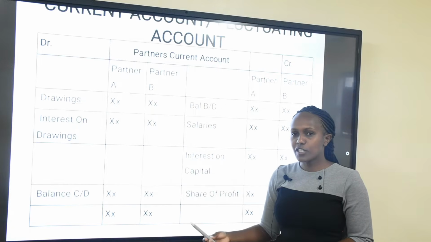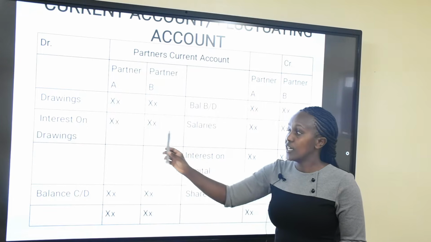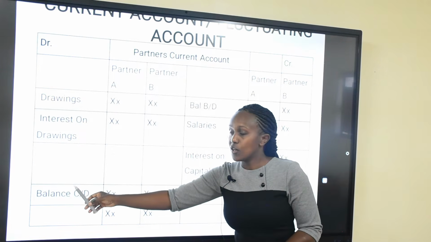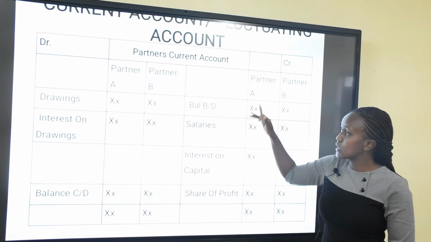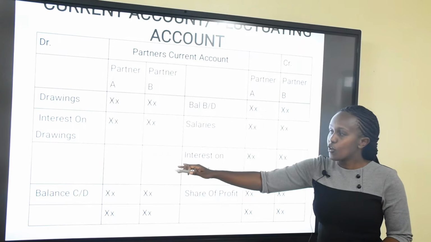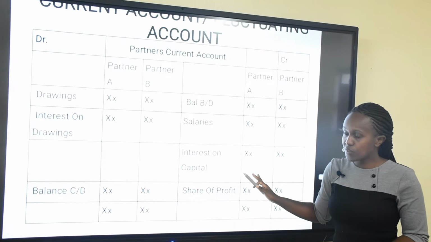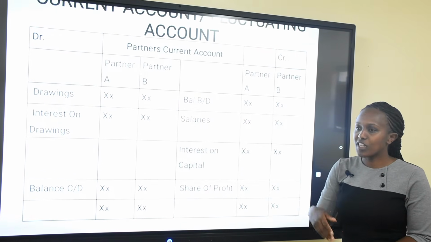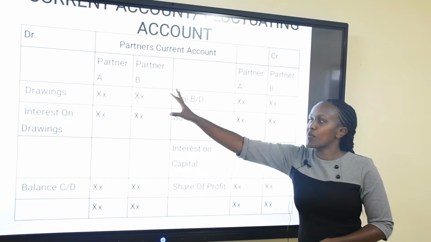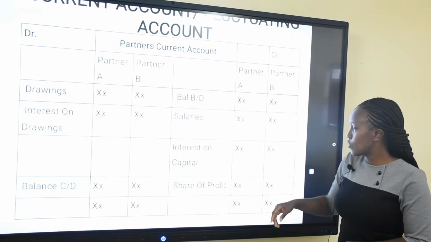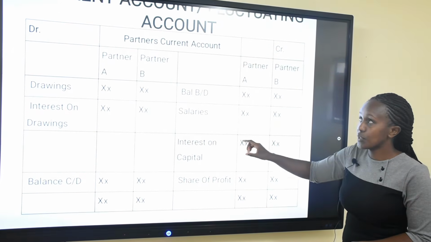In case there was a share of losses, whereby instead of gaining a profit, they made a loss, it would also be debited to this account, from which now we are going to compute the balance carried down. Again, the balance carried down, depending on whether you received more than you paid, or you paid more than you received, would be on either side of this account, depending on your situation that year, in terms of how much you took over from the business. This is the current account.